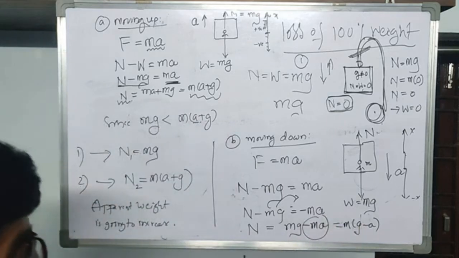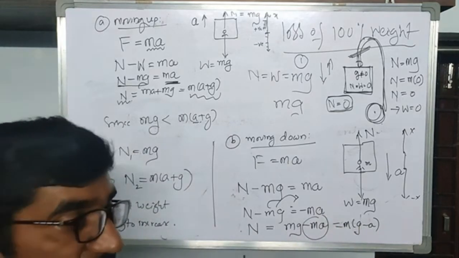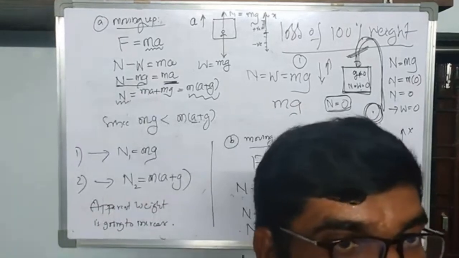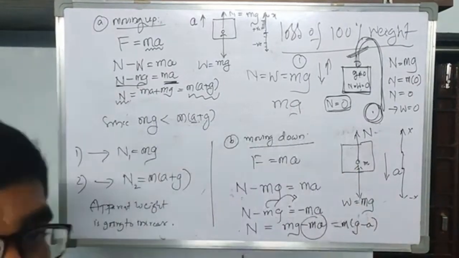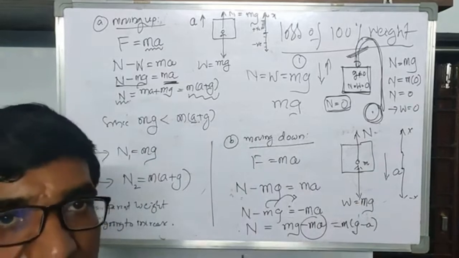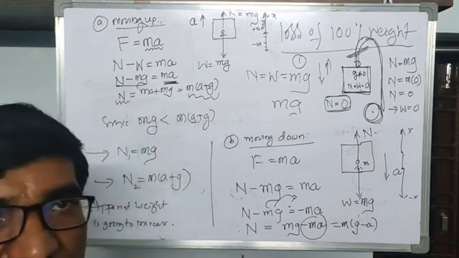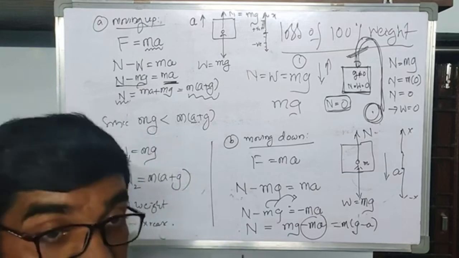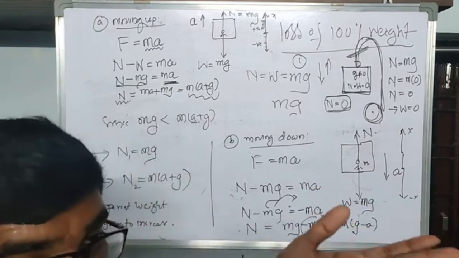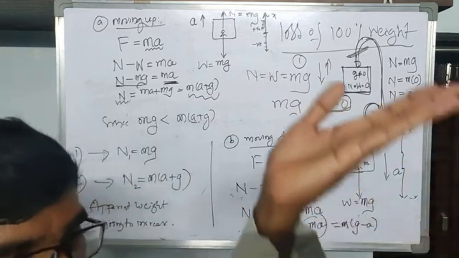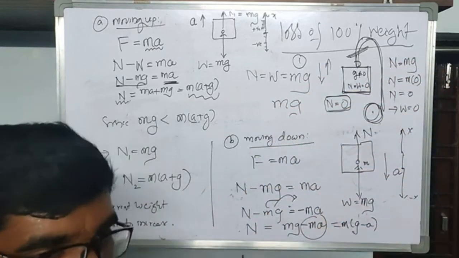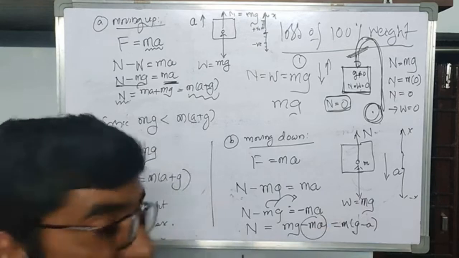Okay. So what is happening here? The person is going to feel the loss in his own weight. See, when the lift is moving up, he felt that his weight suddenly increased. Whenever the lift is moving down, he felt that his weight is going to decrease.